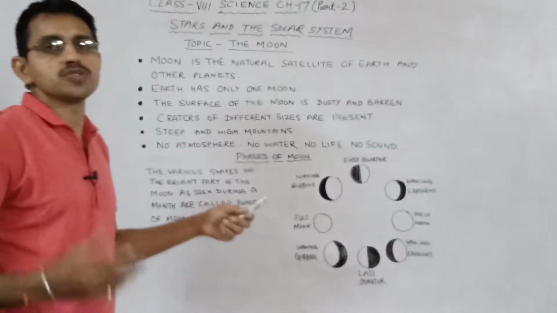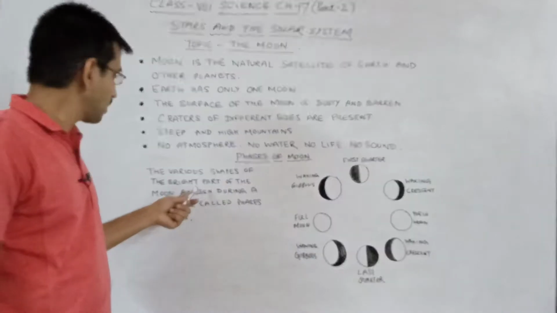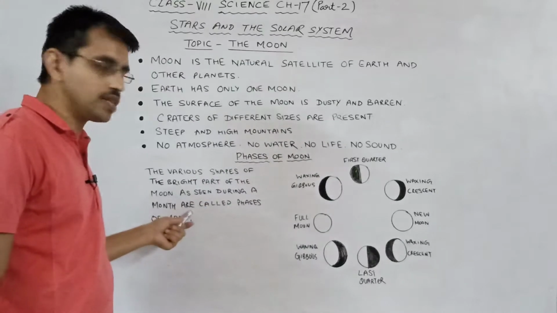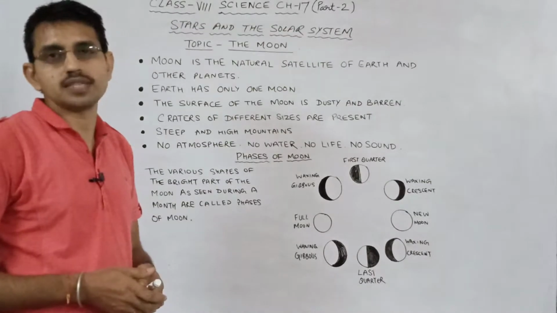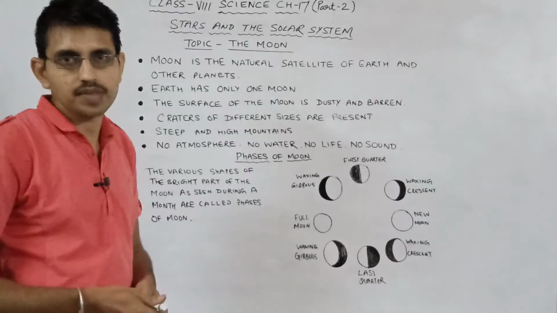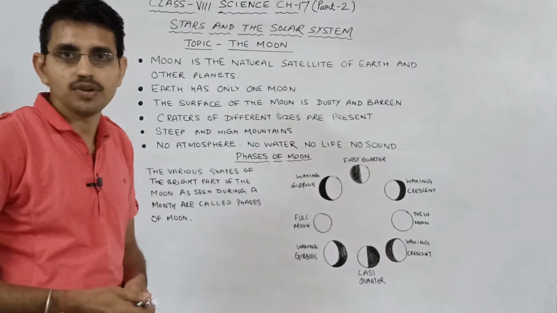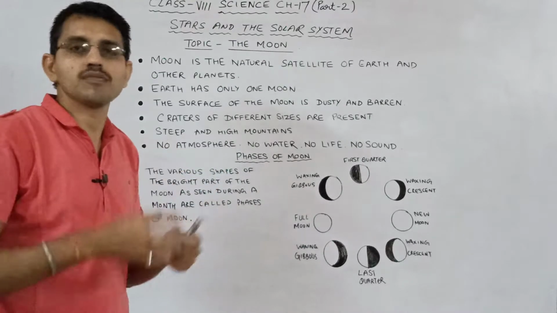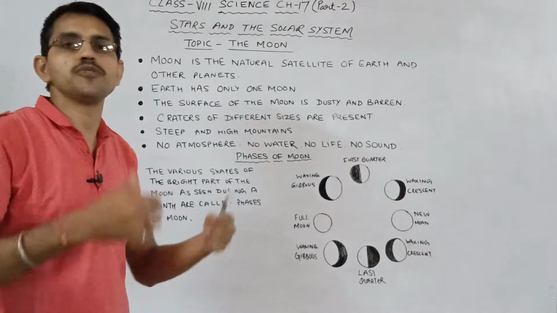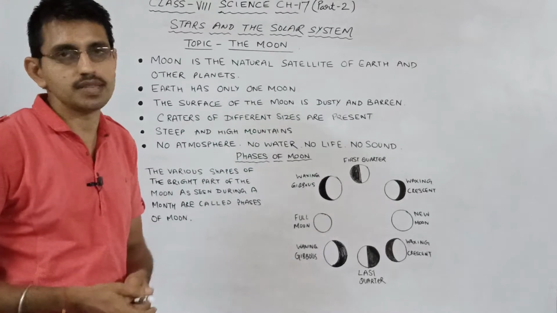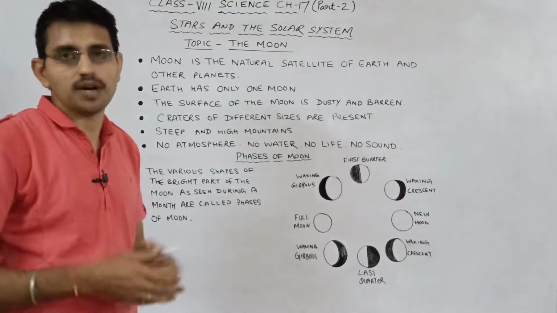What is meant by phases of moon? The various shapes of the bright part of the moon as seen during a month are called phases of moon. The day on which you can see the complete bright disk of the moon is called full moon. Thereafter, from the next day, you would observe that the size of the bright part of the moon becomes thin and then thinner, and on the 15th day you won't see the moon in the sky. This is called new moon or Amavasya.